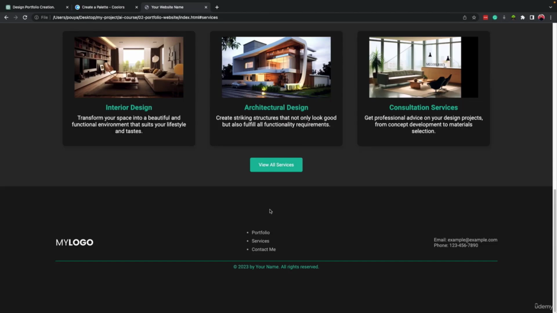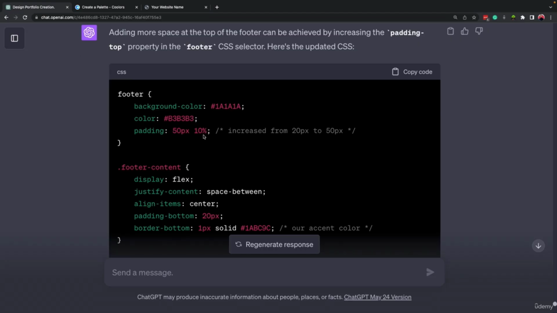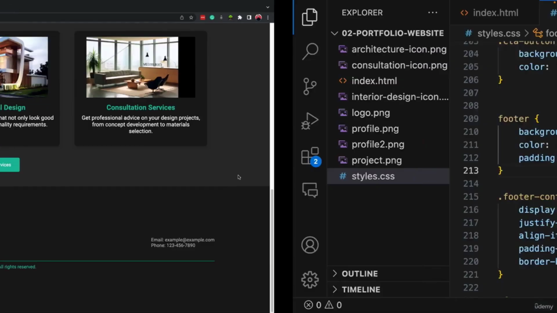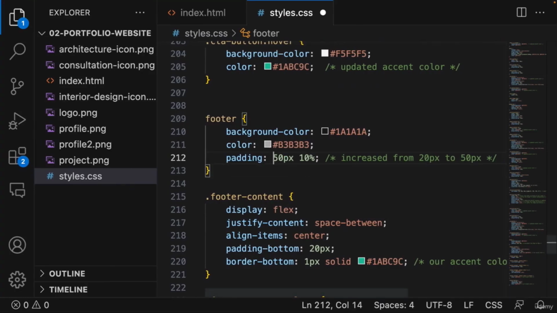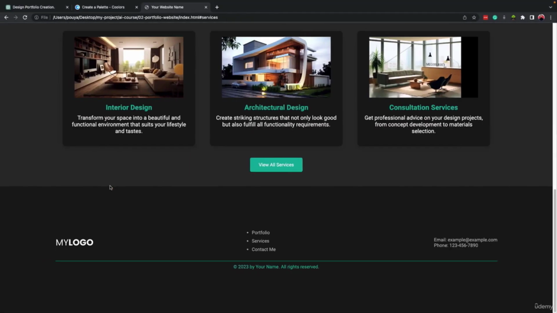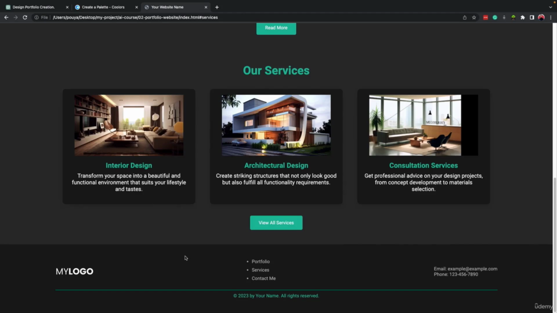So this way, even though we don't have any experience in coding, by just reading the explanation, we can understand what happened, okay? So that was just an example for you to understand if you want to make more changes, how you have to do it. All right, so that was all about the footer. If you have any question, you can write it down for me. If not, let's go for the next lesson.